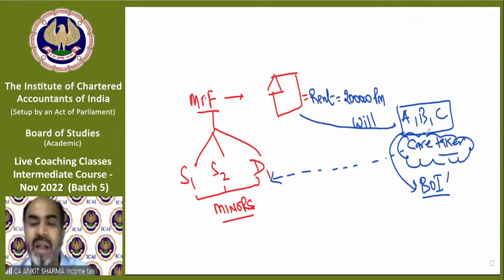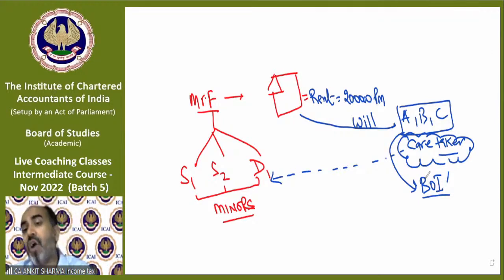But in case of a body of individuals, you are not the owner, you are just the caretaker of that income. So whatever income, 2 lakh rupees, is received by ABC, that income will be assessed in their hands as a body of individuals. Whatever the tax liability on 2 lakh rupees, that will be paid out of that 2 lakh rupees. Of course, they are not personally liable for any tax.